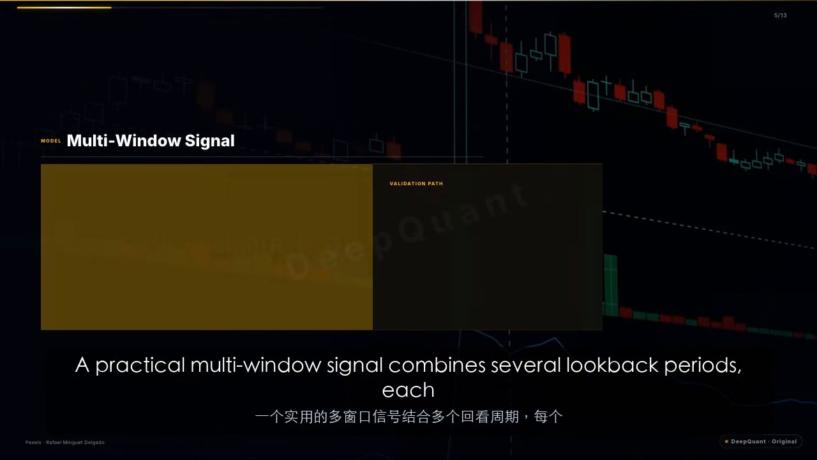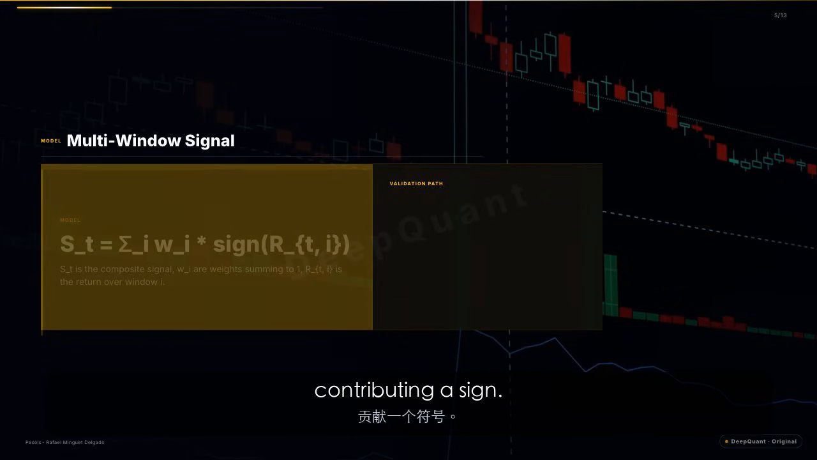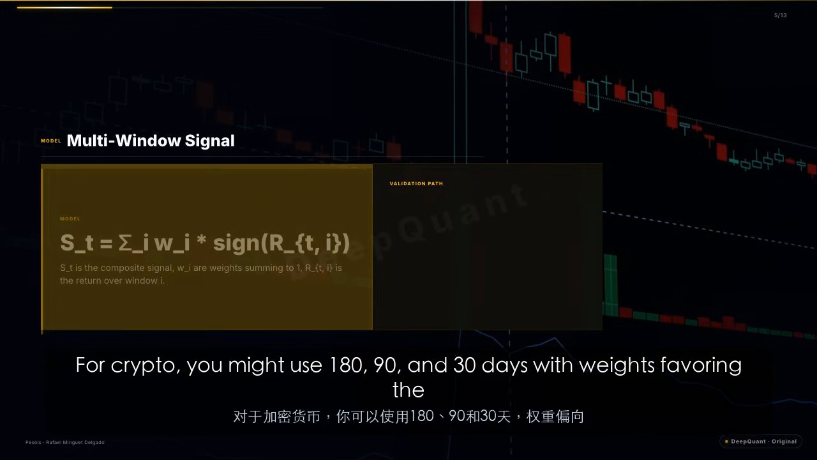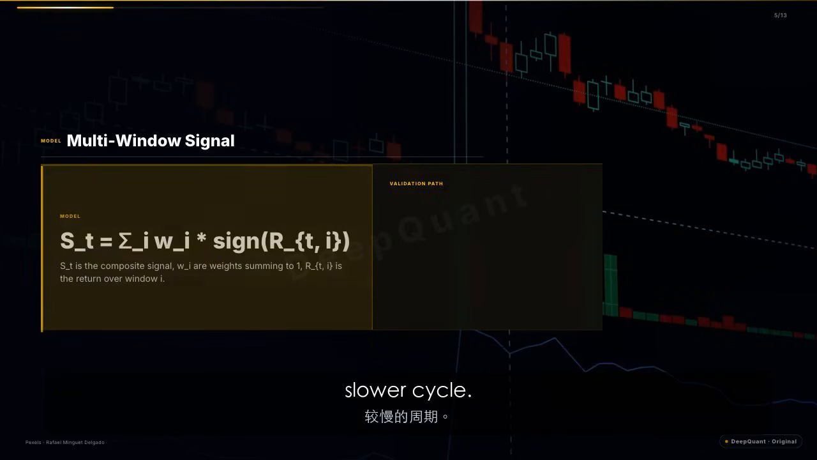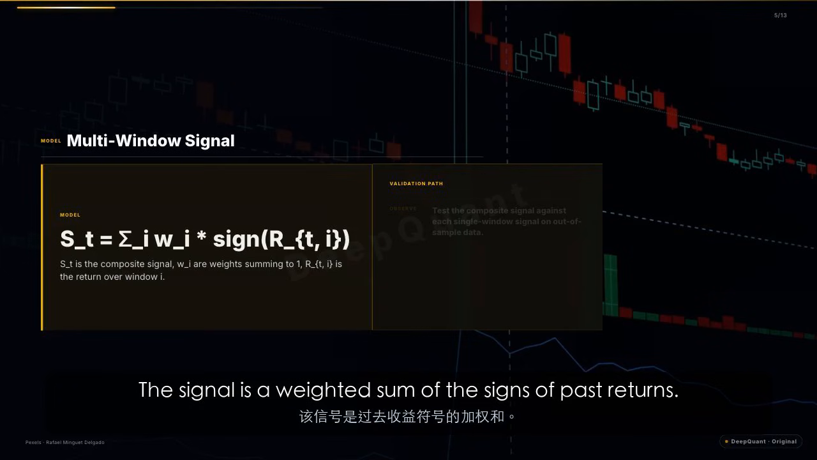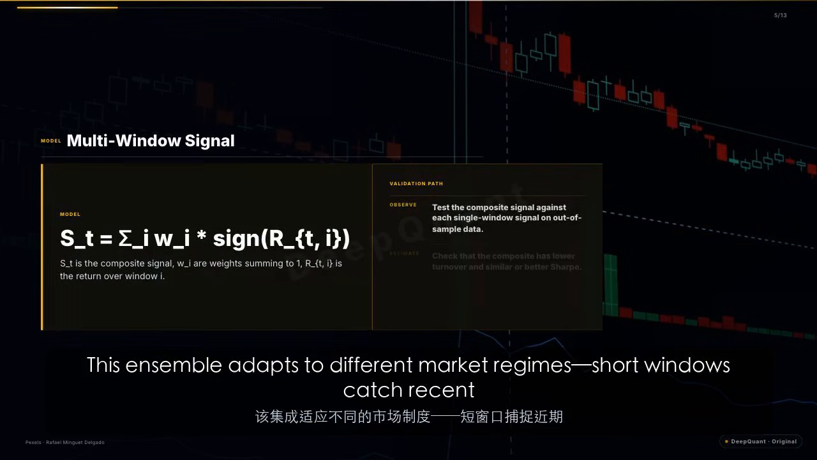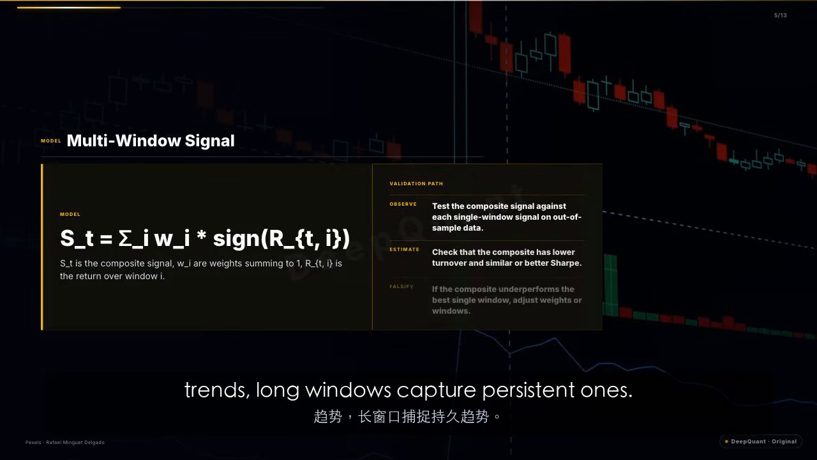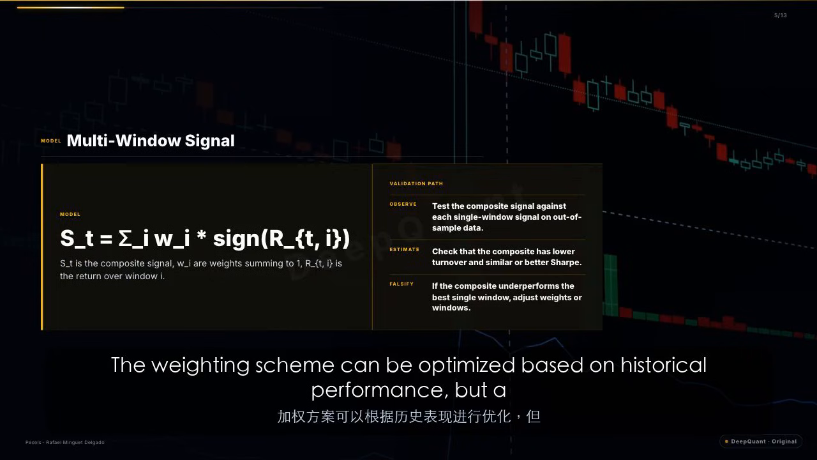A practical multi-window signal combines several look-back periods, each contributing a sign. For crypto, you might use 180, 90, and 30 days with weights favoring the slower cycle. For equities, use 261, 65, and 22 days. The signal is a weighted sum of the signs of past returns. This ensemble adapts to different market regimes. Short windows catch recent trends, long windows capture persistent ones.